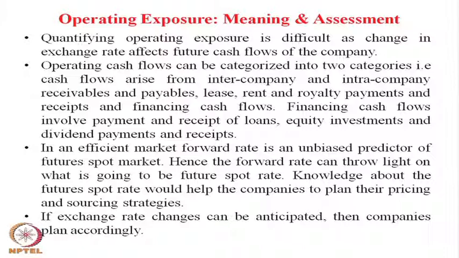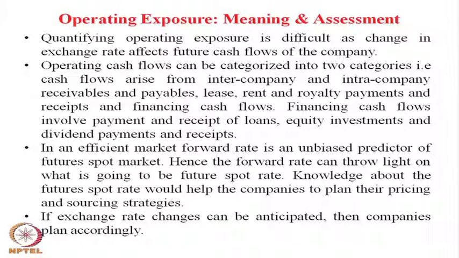Operating cash flow can be categorized into two categories, that is cash flow arising from intercompany and cash flow arising from intracompany receivables and payables. Because when you mention intercompany and intracompany, we have to read it in such a way that companies nowadays, MNCs, multinational companies, have subsidiaries all over the world.